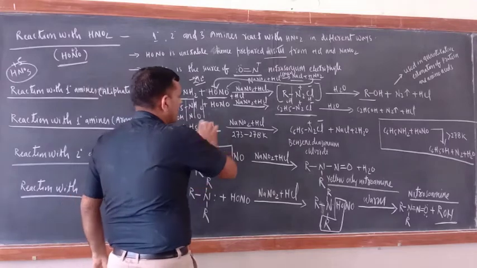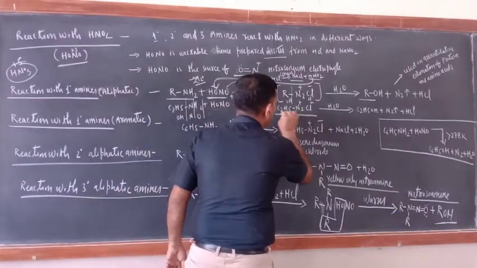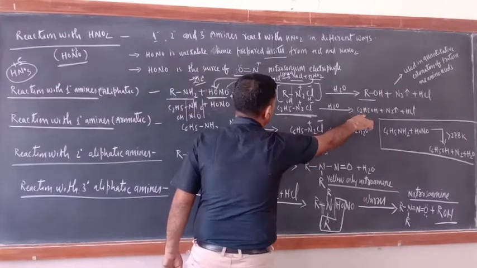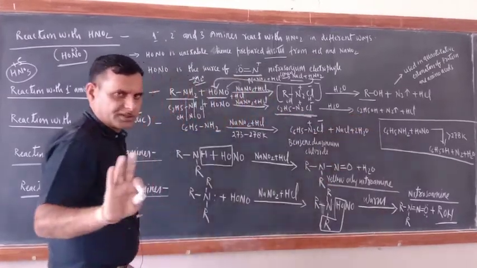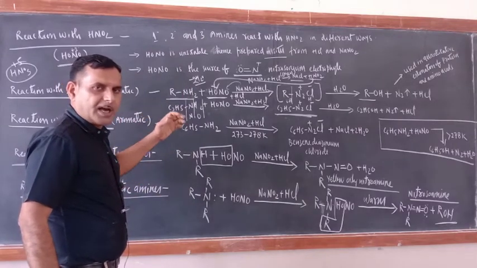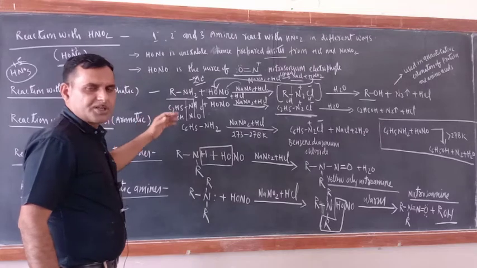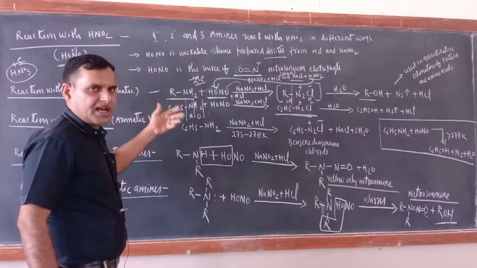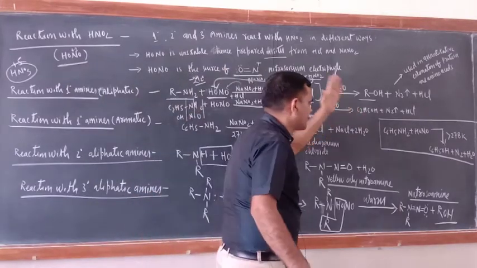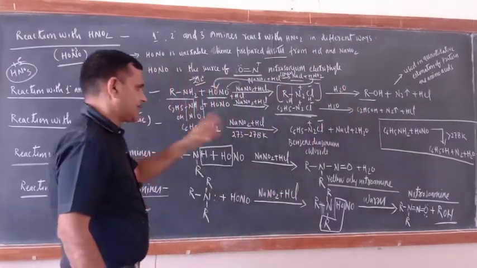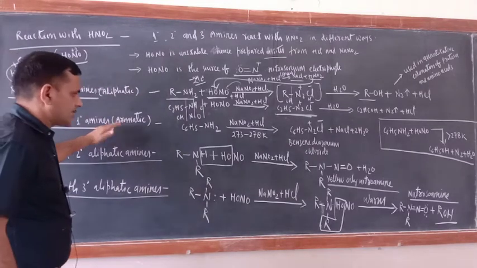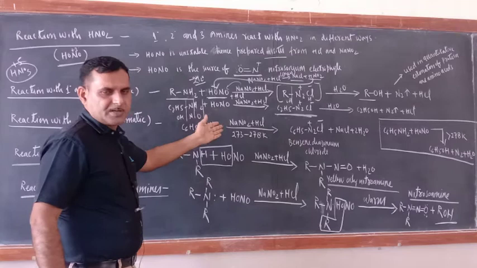So here, if you don't want to write this step, the in-between step C2H5N2Cl, you can directly write the final product. That also there is no difference. Are you getting my point or not? Directly, C2H5NH2, a 1 degree amine, reacts with HONO, directly also you can write, and your final product will be this one, C2H5OH, N2 and HCl. That is also okay.